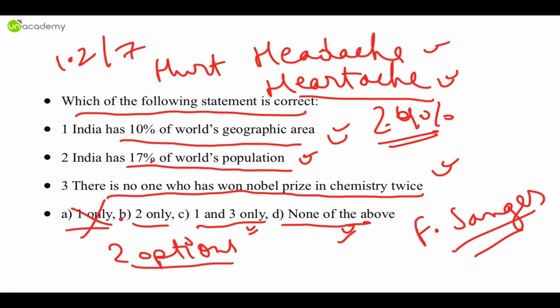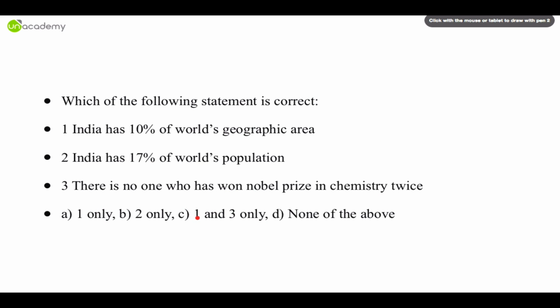That is, it cannot be 1 only, it cannot be 1 and 3 only, because statement 1 is incorrect. So it can be either 2 only or none of the above. It can be 2 and 3 only if there is an option like that, but there is no such option. So obviously there is a person who has won 2 Nobel Prizes, so the answer is 2 only. Is that understood? Now this question is interestingly teaching you another fact.